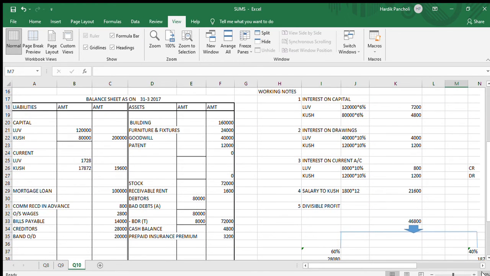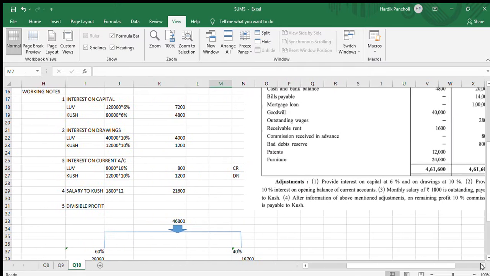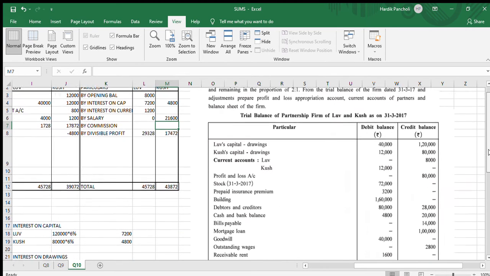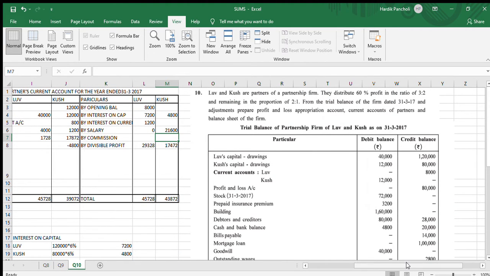Now moving on, after incorporation of the above mentioned adjustments, on the remaining profit, 10% commission is payable to Kush. It is written over here.